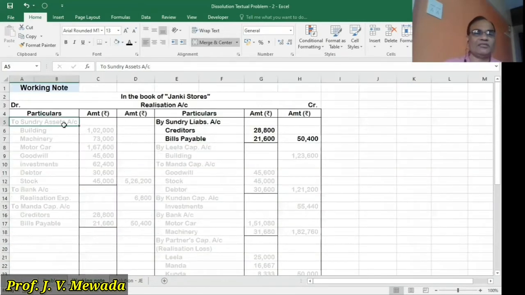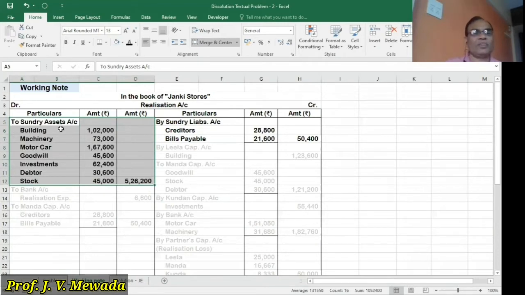In the realization account, on the debit side, we'll write sundry assets: building 1,02,000, machinery 73,000, motor car 1,67,600, goodwill 45,600, investment 62,400, debtors 30,600, stock 45,000. So the total is 5,26,200. So these are the assets that we are transferring on the debit side of the realization account.